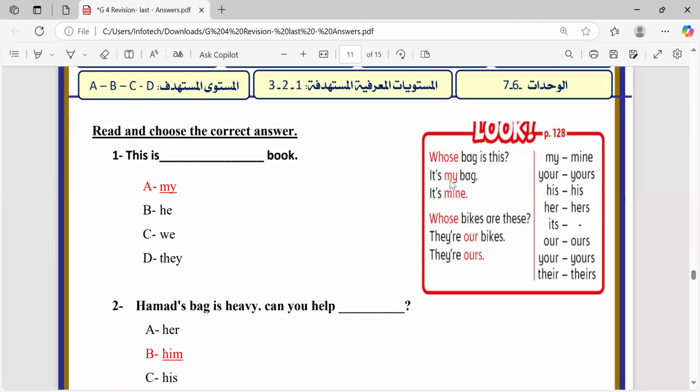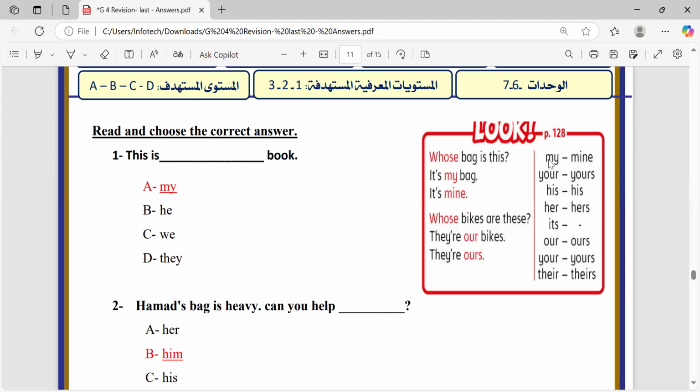So it's my only is not correct. It's my bag is correct. But if I choose mine, there is no need to say the noun. It's mine, and that's enough. All people will understand that this one belongs to you. But with my bag, you have to say bag. My bag. But it's mine. There is no need to add the noun.